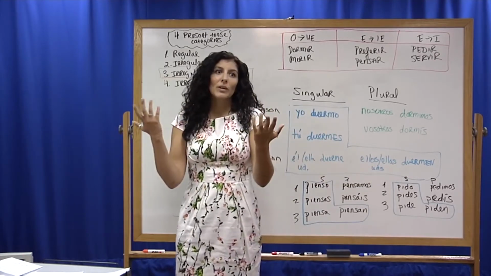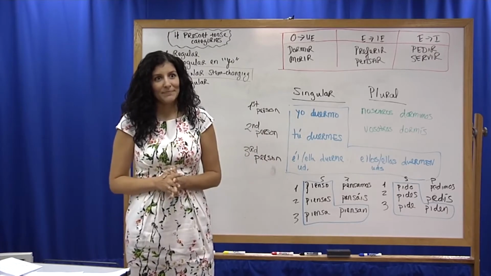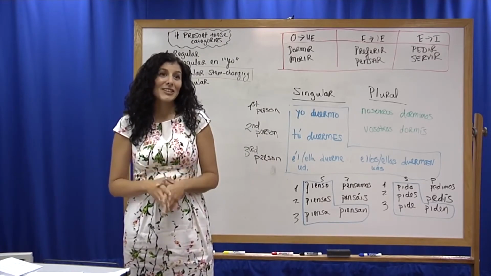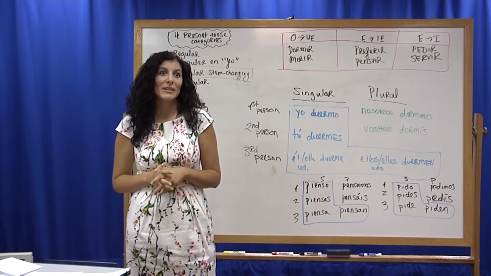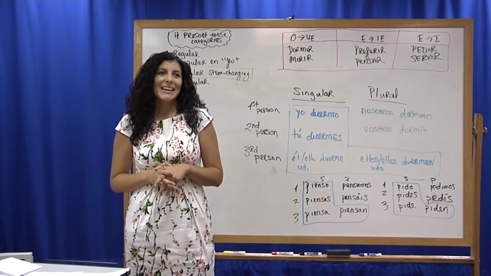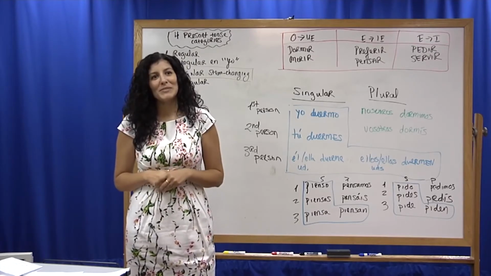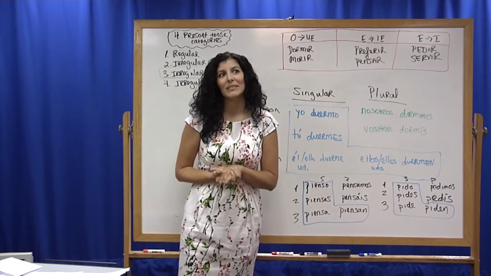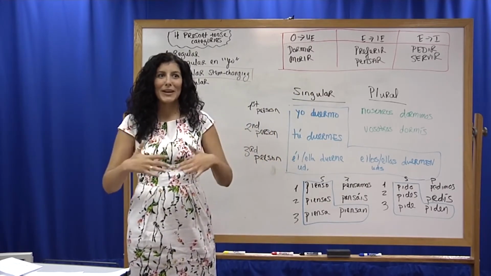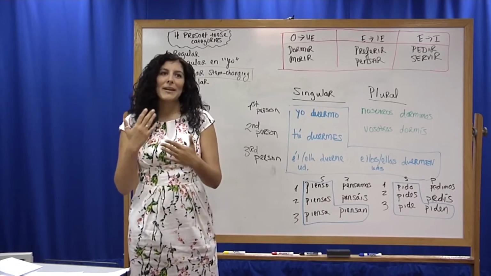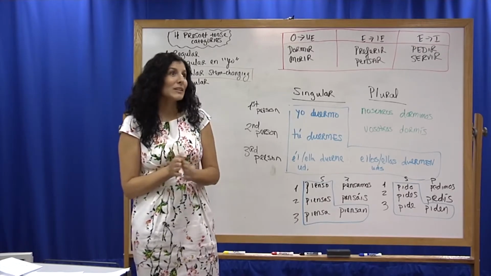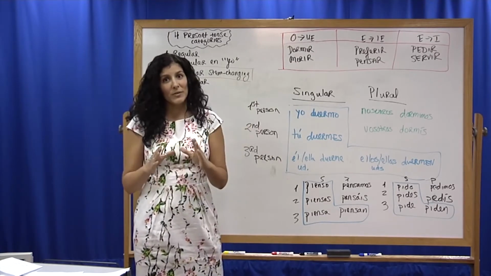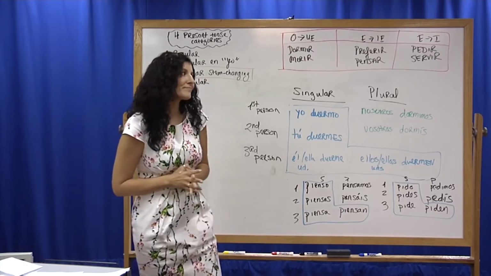Now, how do you know which verbs are in which category? Unfortunately, there's really only one way to know, and that's to just memorize which verbs fall into which category. It is the way of life that sometimes memorization is really the only way to know, because this is just so different from the way that we do it in English. There's really not going to be any way for you to relate it to something that we do in the English language. It really is kind of a unit unto itself. So you would probably need to memorize which verbs fit into which category.